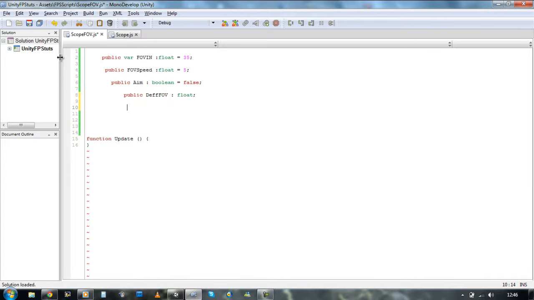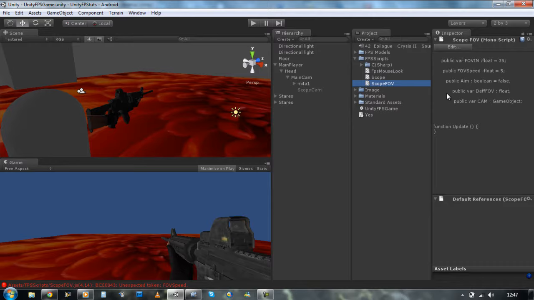Also we need a variable to hold our camera, so we're telling it it's going to be using this camera's field of view to zoom in. So public var cam, game object. I forgot to put the var in front of this. Save that off, minimize it, I go to Unity, sorry.